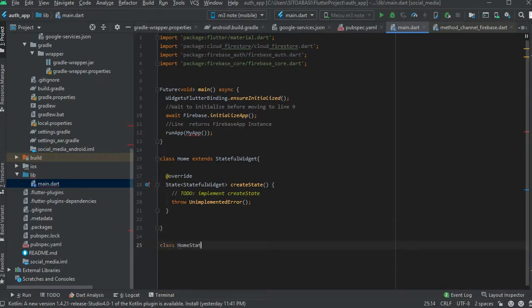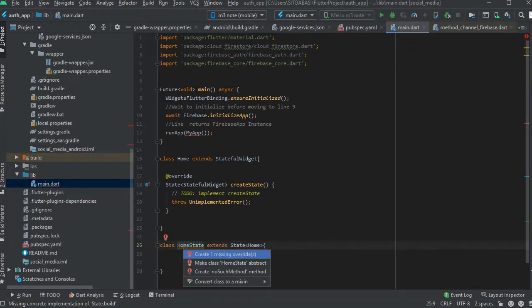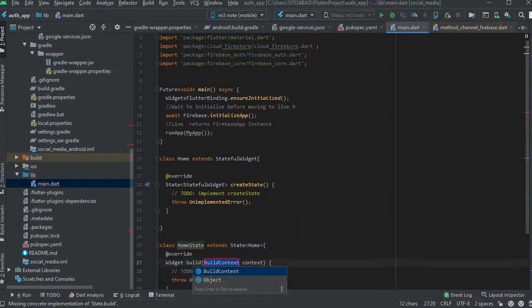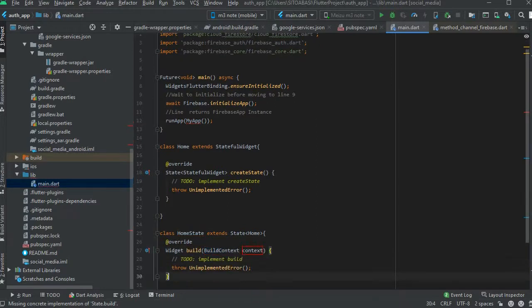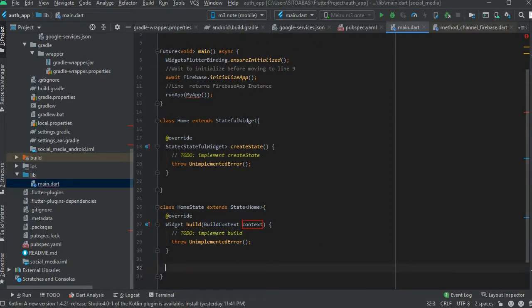And we're going to create another class. We're going to call that class the HomeState class. So the HomeState class is going to extend State, and when you're creating a stateful widget, you have to create another class that extends State. So this class that extends State, now you're going to pass in the Home. So we're going to pass in the Home here, and we're going to override the build method.